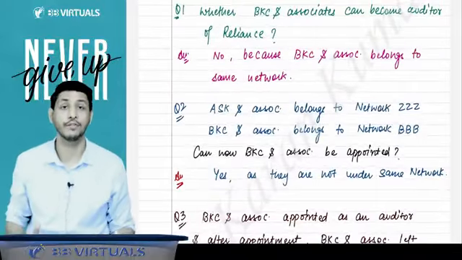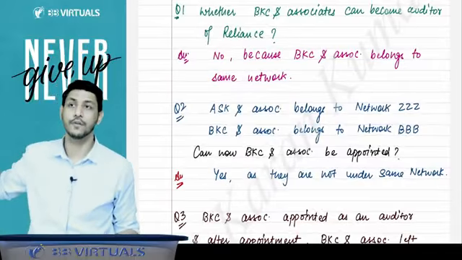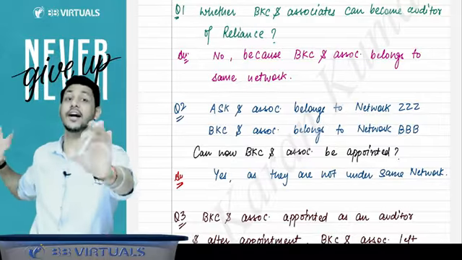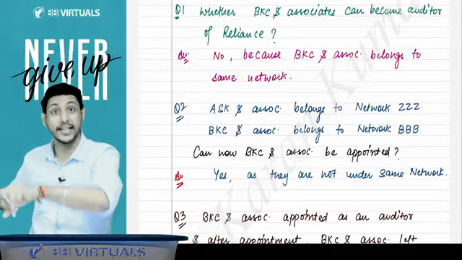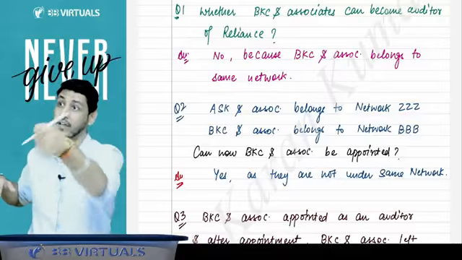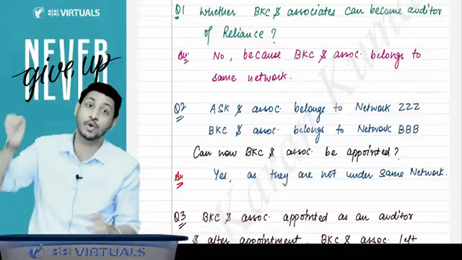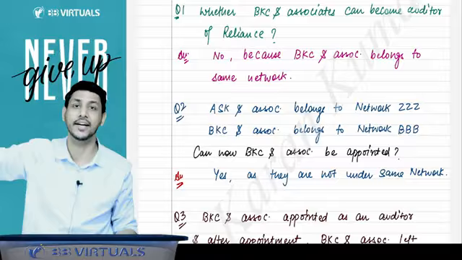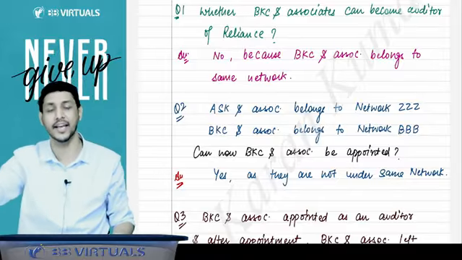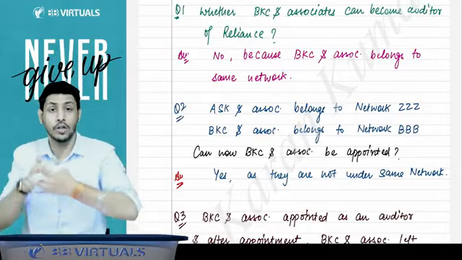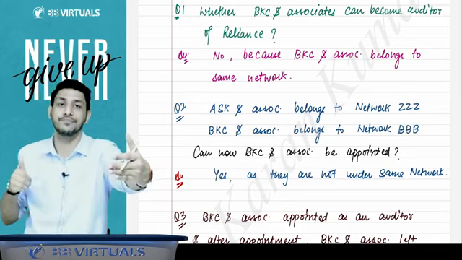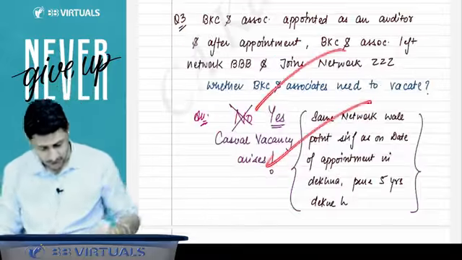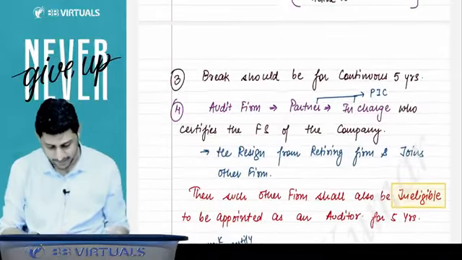Here is one more query: if Deloitte has retired from Reliance, and KK and Associates gets appointed because they were under a different network, and later on, after KK and Associates got appointed, Deloitte joined the same network as KK and Associates, do KK and Associates have to vacate the office or not? Yes, they have to vacate the office, because during that 5 years of cooling period they cannot be under the same network. I have given you the example as well.